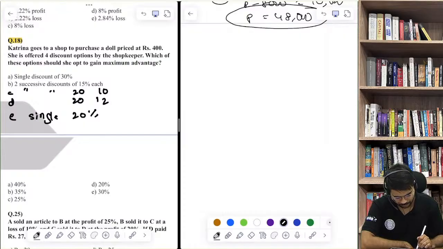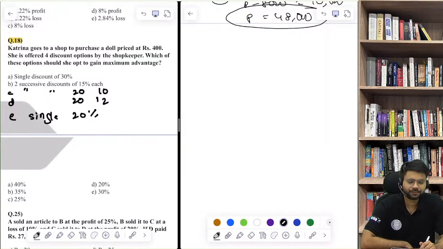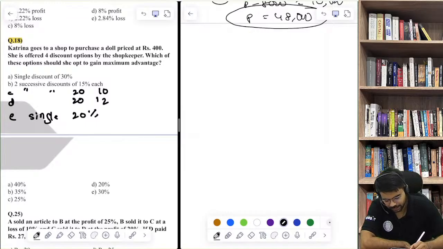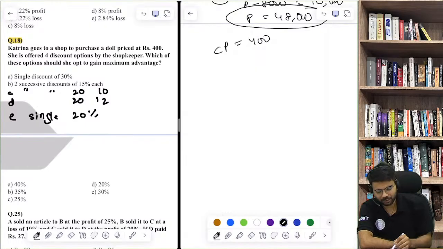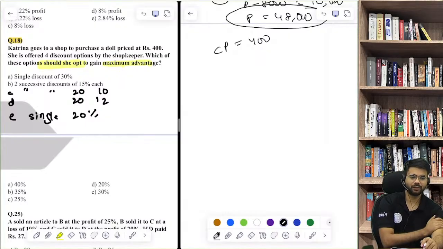Good question, अच्छा question है, try करेंगे इसको. Katrina goes to a shop to purchase a doll priced, ठीक है, cost price is 400. She is offered 4 discount options by the shopkeeper. Which of these options should she opt to gain maximum advantage? Okay, in which of these options she'll have the maximum advantage?